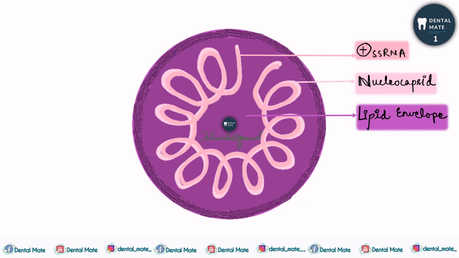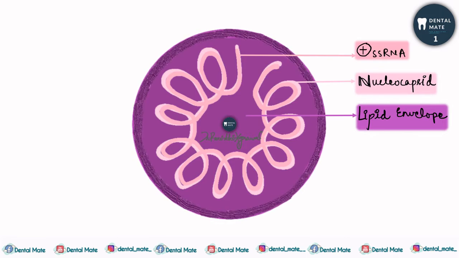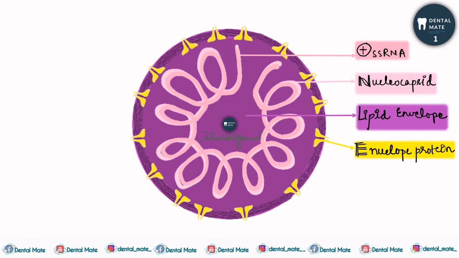The second structural protein is the E protein or the envelope protein. Okay, it is the smallest of the major structural proteins of the viral membrane, and it is required for the viral assembly, maturation, and budding. So what are the functions of envelope protein? Assembly, maturation, and budding. This helps the virus to spread the infection from one cell to another.